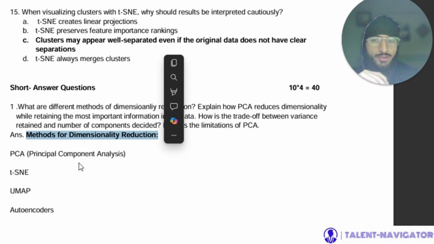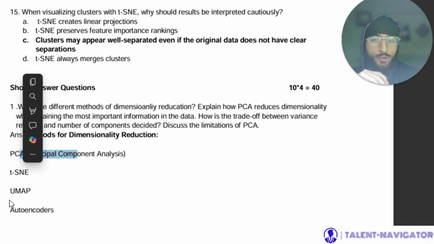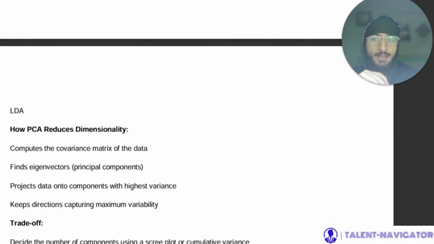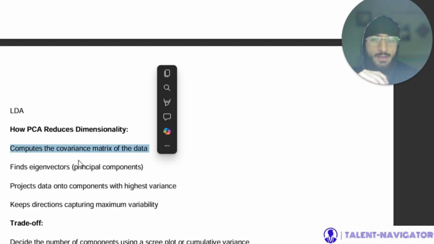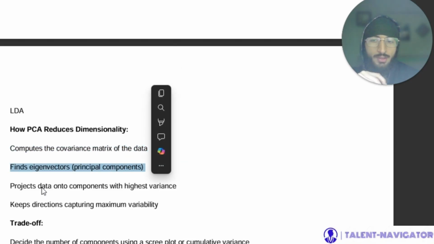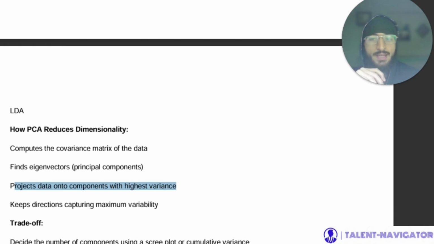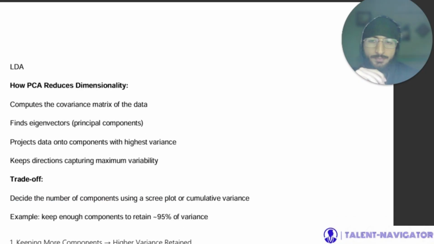So methods for dimensionality reduction can be t-SNE, PCA, autoencoders, UMAP, and LDA. So how does PCA reduce dimensionality? First, we compute the covariance matrix of data, find eigenvectors, that is principal components, project data onto components with highest variance, and keep directions capturing the maximum variability. These are the principal components.